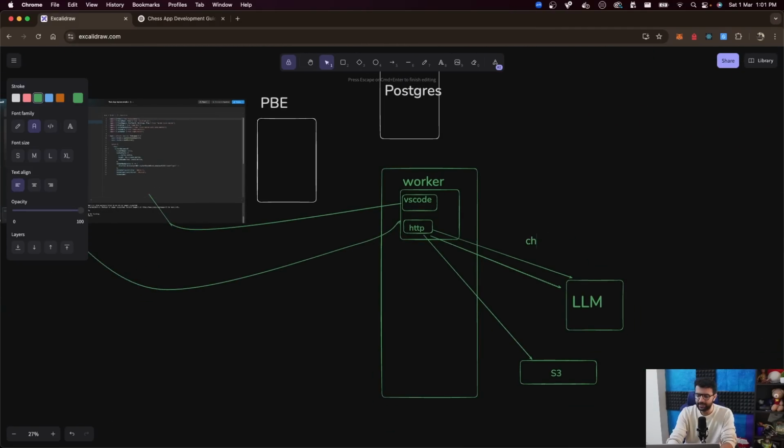First time you'll only send it, create chess app. But if there's a follow-up question, you need to send it, create chess app, the very big response that the LLM returned, and then the follow-up question, which could be, clean it up or make it prettier. So we have to have this history of prompts somewhere, so that whenever follow-up questions are asked, we can give the LLM complete context of the conversation.